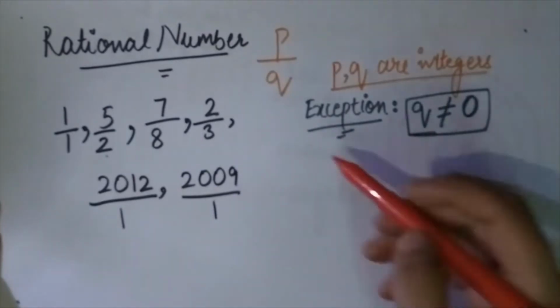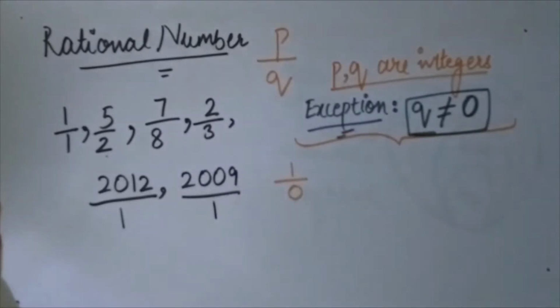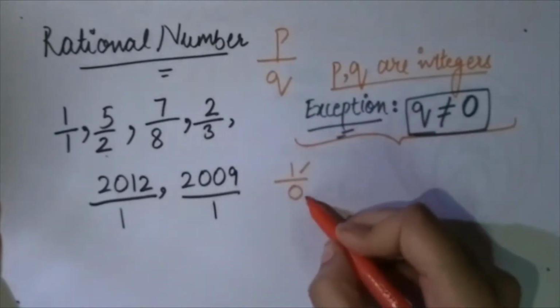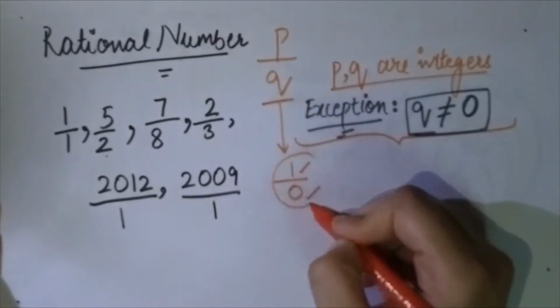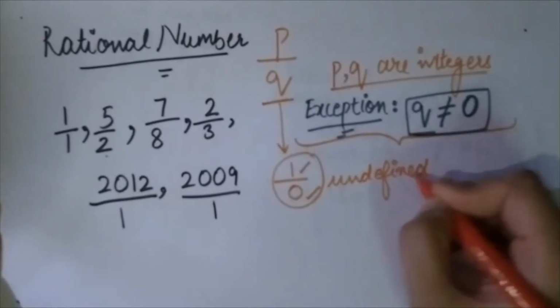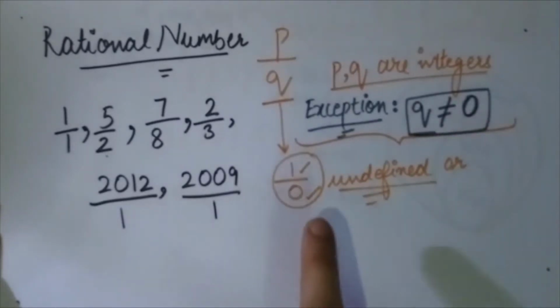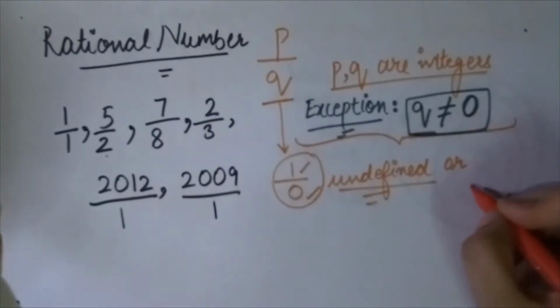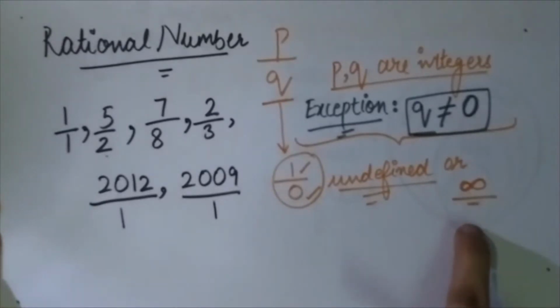Now, coming to this exception point, see students, if we write 1/0, 1 is an integer, 0 is also an integer, but 0 is not allowed in the value of Q, as this term is undefined. This is a question asked many times in the exam. It is called undefined, or sometimes if the option of undefined is not there in the exam, it might be written as infinity. Logically speaking, writing infinity is not a good way, but if it is the only option in the exam, then you will click on infinity.